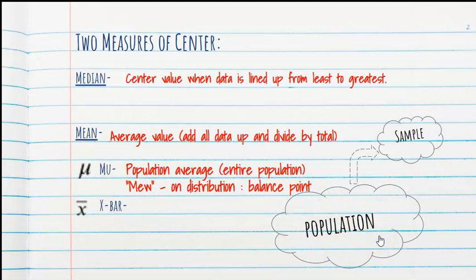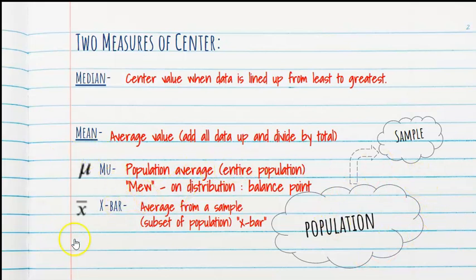Now, reality is we don't know mu most of the time. What we know is x bar. X bar is the average that's taken from the sample. It's a subset of the population. X bar is what we often base our conclusions on when we are drawing conclusions about a population, because talking to every individual in the population is probably not going to happen.